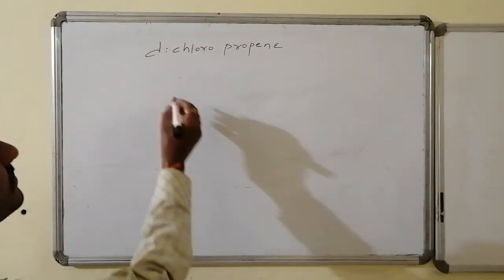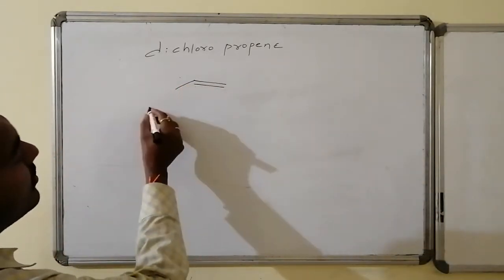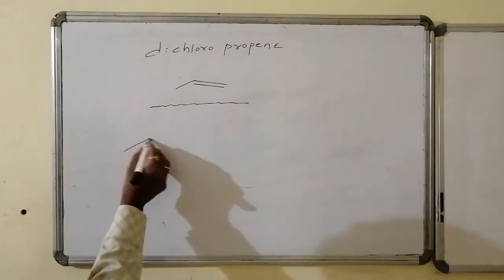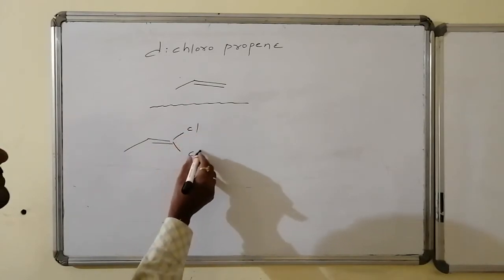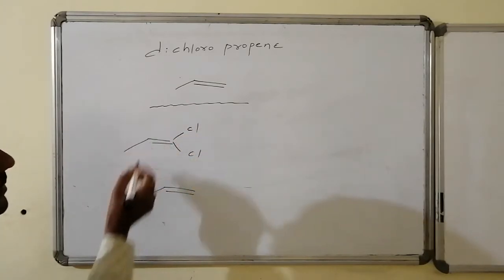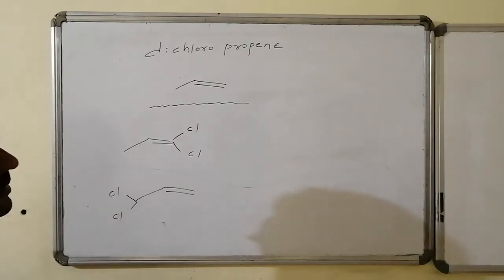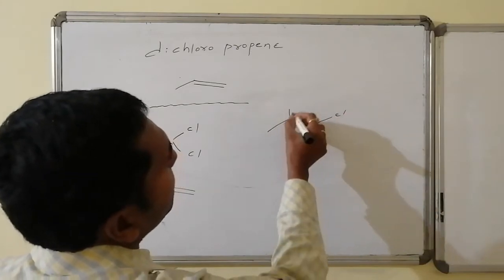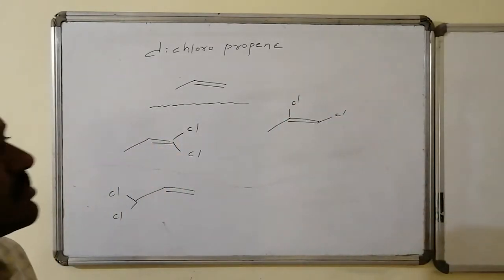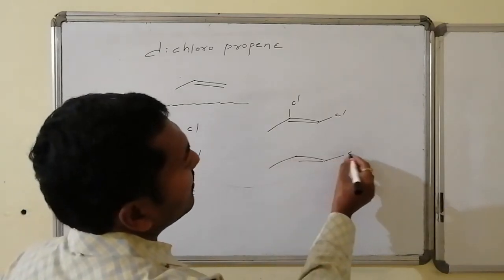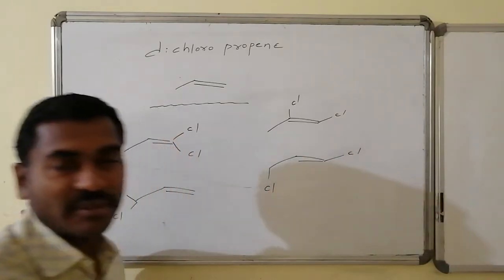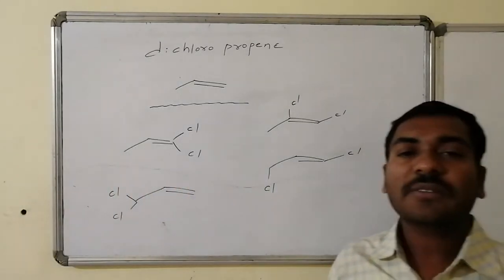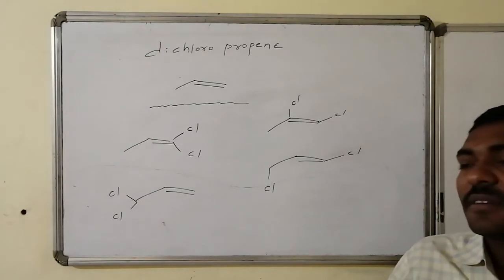So propene, if I write propene, is this one. Whereas it has two chlorines, I can write those two chlorines at this end. I can't write two chlorines at the middle. I can write two chlorines at this end. Similarly, I can write chlorine at this end followed by another chlorine at this position. Similarly, chlorine at this end followed by chlorine at this position. These are all the possible structural isomers of dichloropropene.